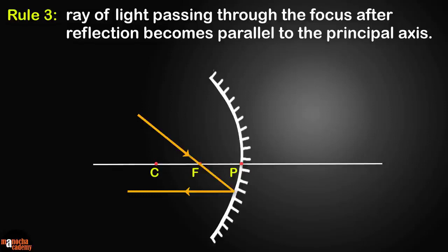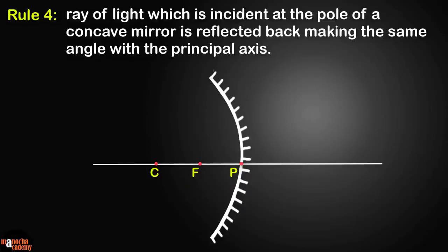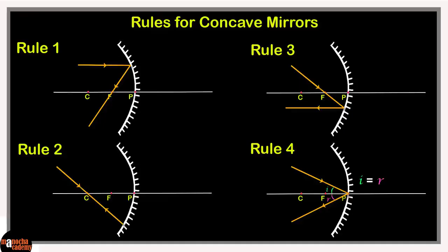It's due to reversibility of light. Rule 4. A ray of light which is incident at the pole of a concave mirror is reflected back, making the same angle with the principal axis. It looks like a plane mirror type of diagram since the principal axis is like the normal here and the angle of incidence is equal to the angle of reflection.